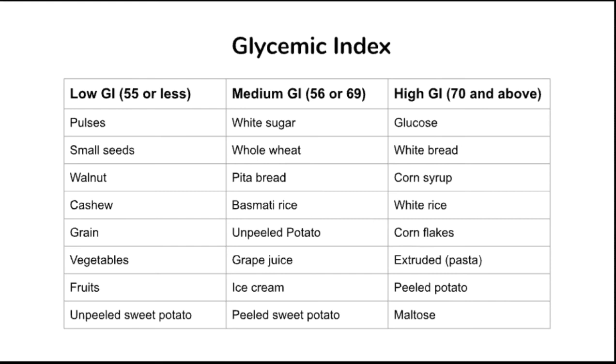The high glycemic index food products contain glucose, white bread, corn syrup, white rice, corn flakes, extruded products, that is pasta, peeled potato, and maltose.